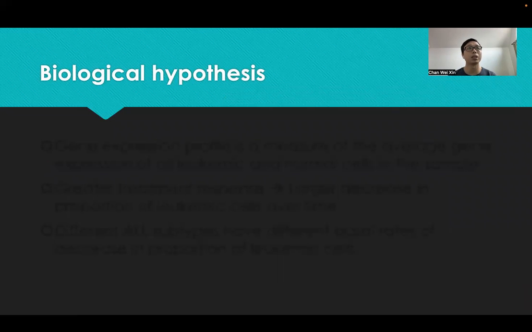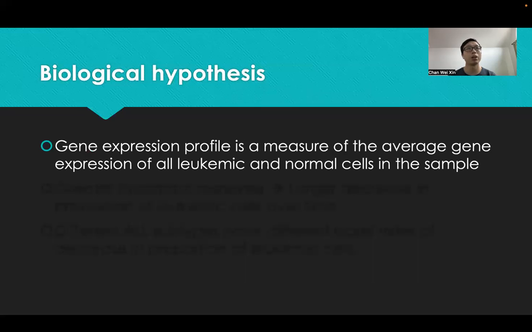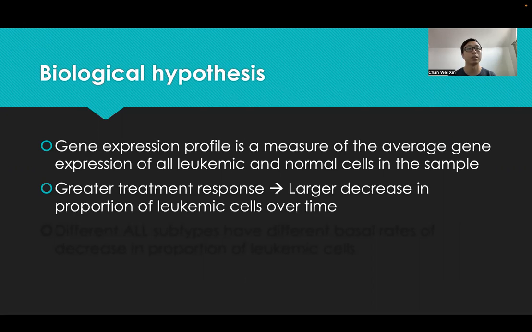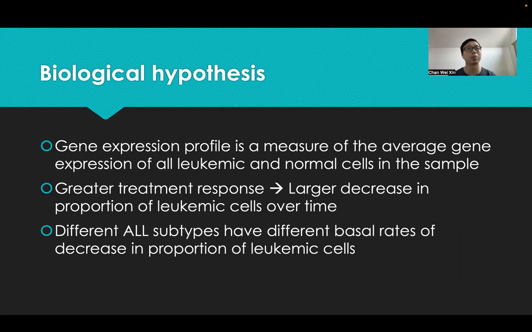Our biological hypothesis is that the gene expression profile is a measure of the average gene expression of all leukemic and normal cells in the sample. A patient that has a greater treatment response would experience a larger decrease in proportion of leukemic cells over time. This is reflected by a greater shift in his gene expression profiles in response to treatment. In addition, we also hypothesize that different ALL subtypes have different basal rates of decrease in the proportion of leukemic cells. Hence, we propose that ALL subtypes should not be modeled together as a whole.